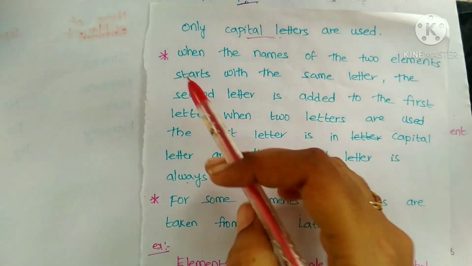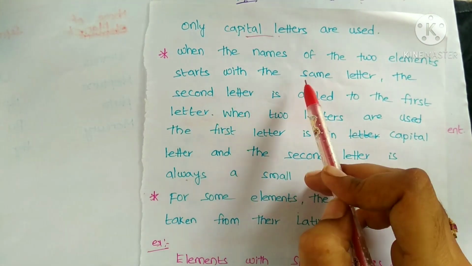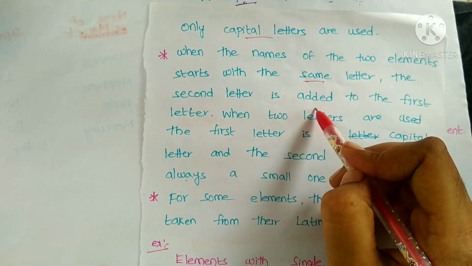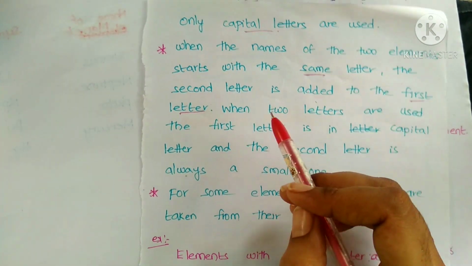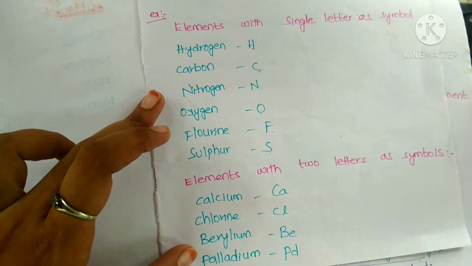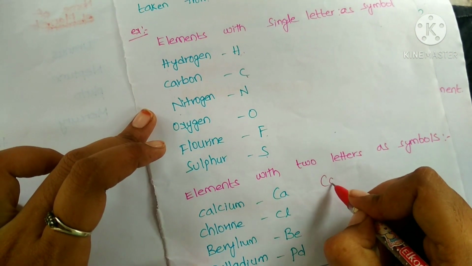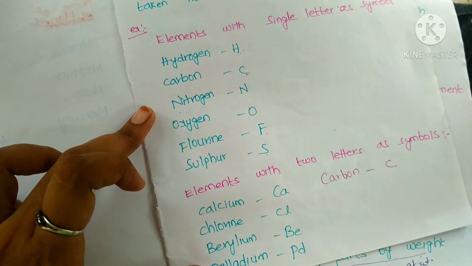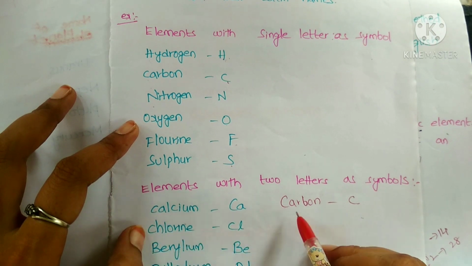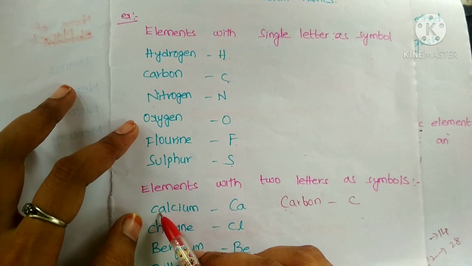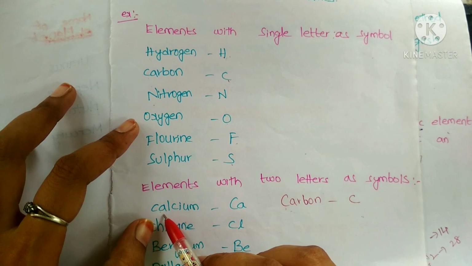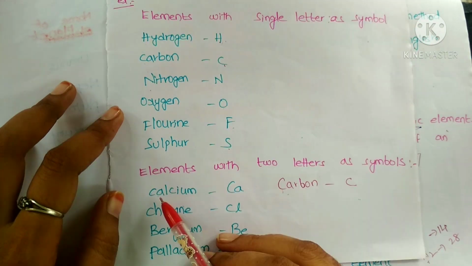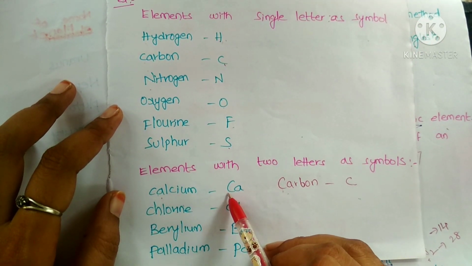Next, another condition: when the names of two elements start with the same letter, then the second letter is added to the first letter. For example, consider carbon, its symbol is C. And if you take calcium, both start with the same letter, here C and here also C. So the second letter has to be added to the first letter. What is the first letter? C. The second letter A is added to the first letter C.